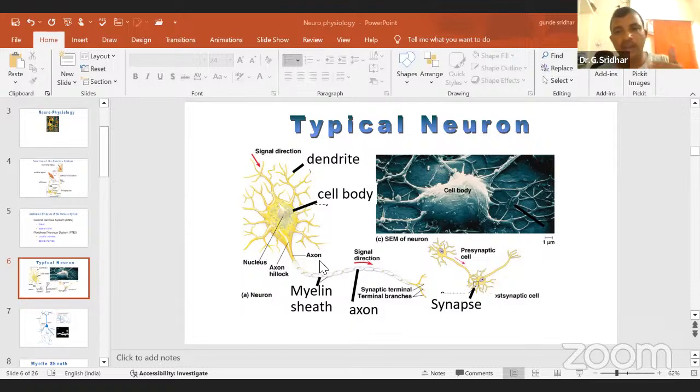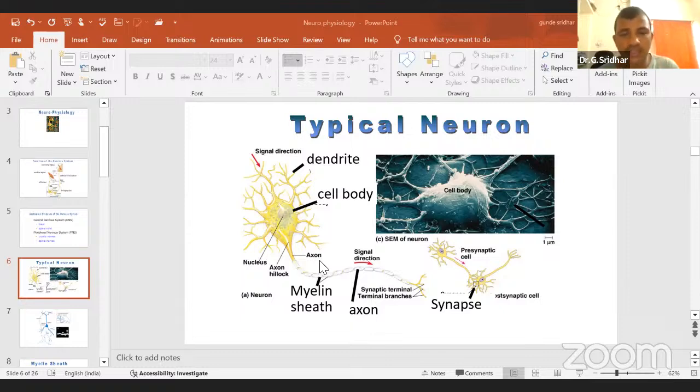Because in one wire, positive will go, in other wire, negative will go. If you combine both positive and negative, there will be a short circuit. To protect from the short circuit, what we do is wrap that metal wire with black, green and red wires. Okay, like that, this neuron is also just like an electrical wire, which will pass the action potential, which is in the form of voltage.